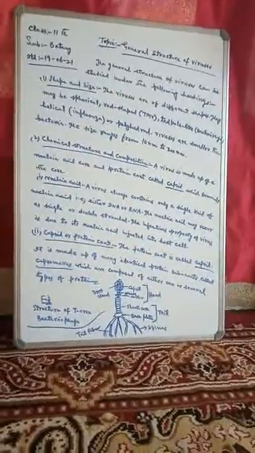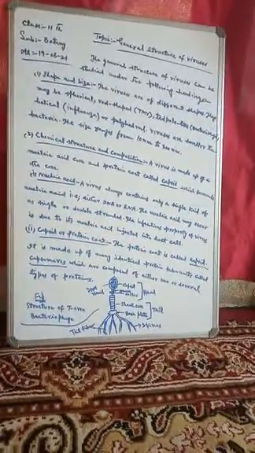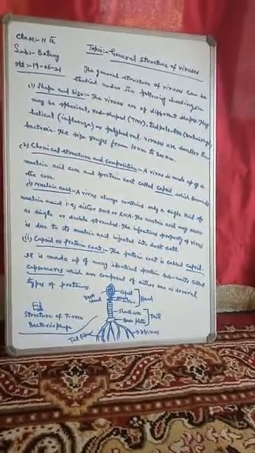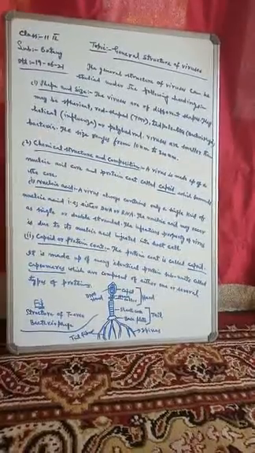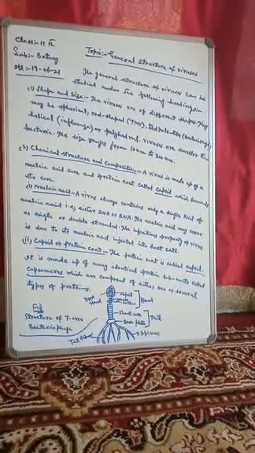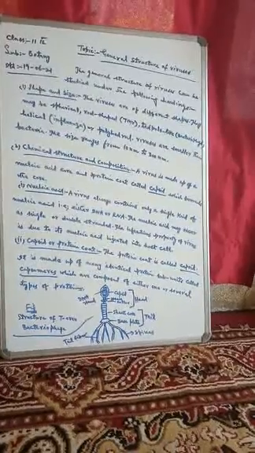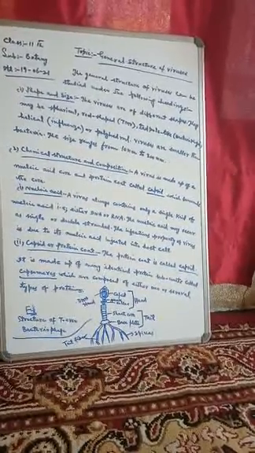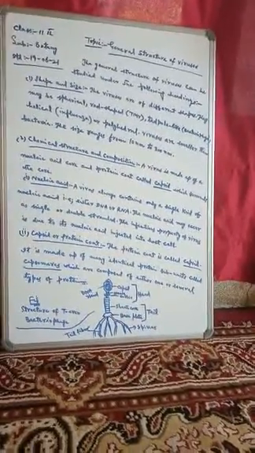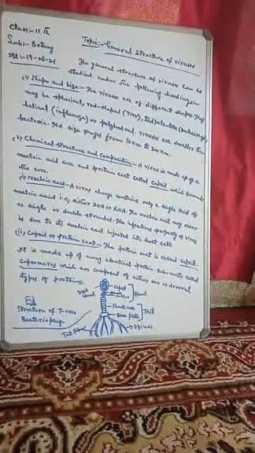So this was all about general structure of viruses. Here we have seen that the general structure of viruses can be studied under the following headings: shape and size, and then the chemical structure and composition. So this was all about today's lecture.